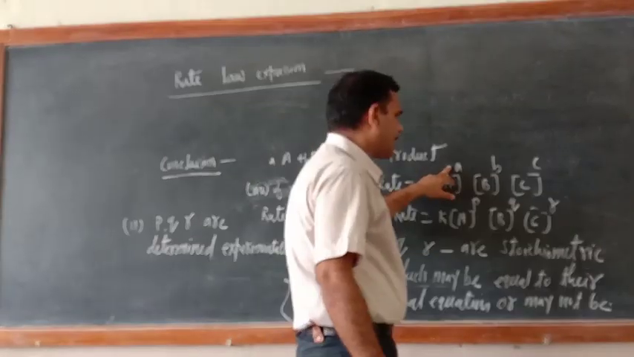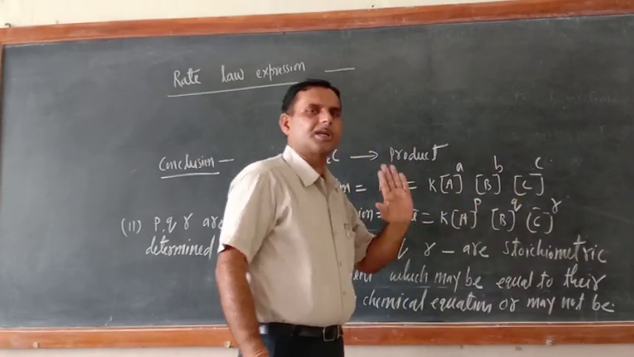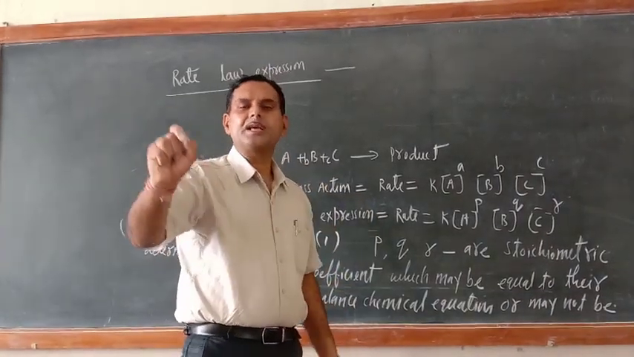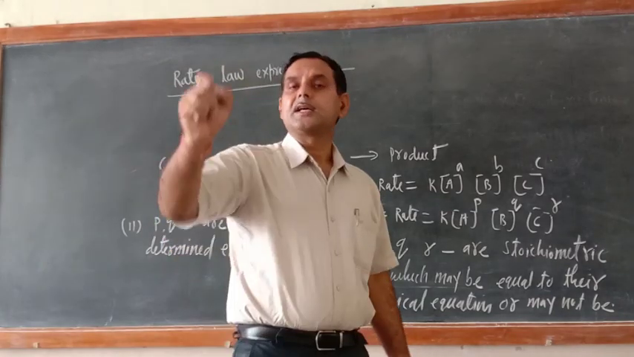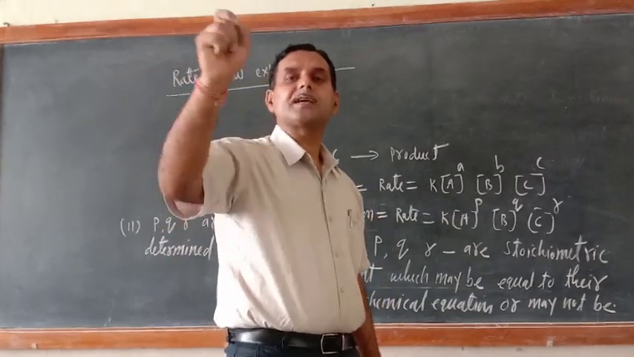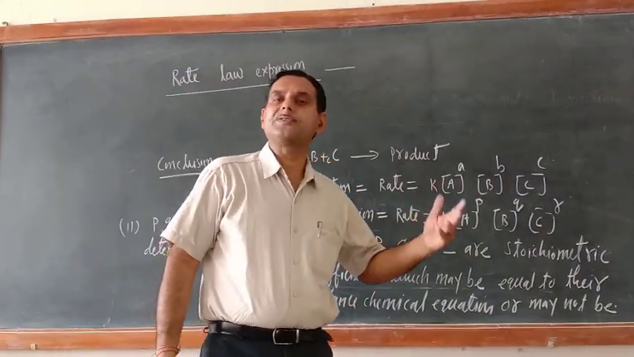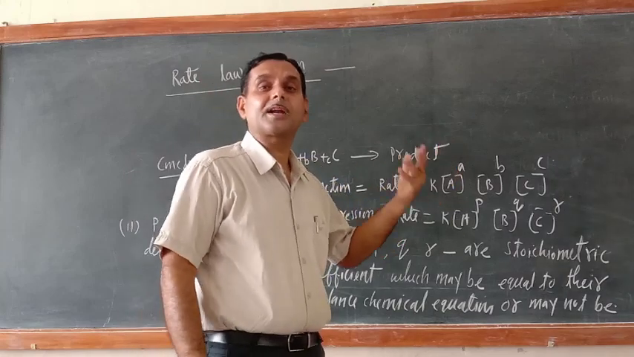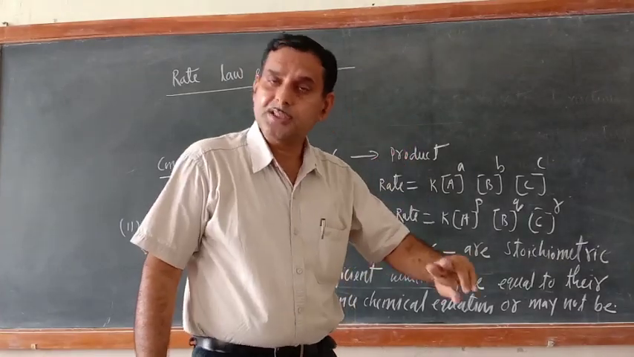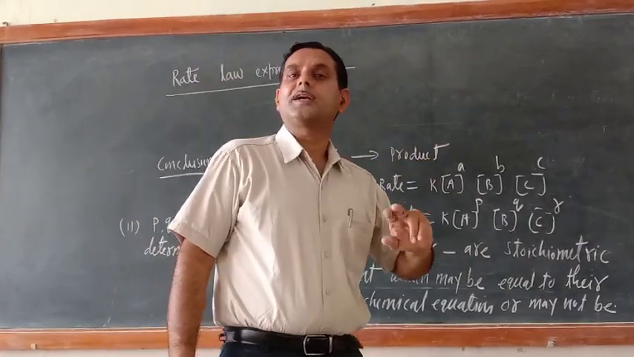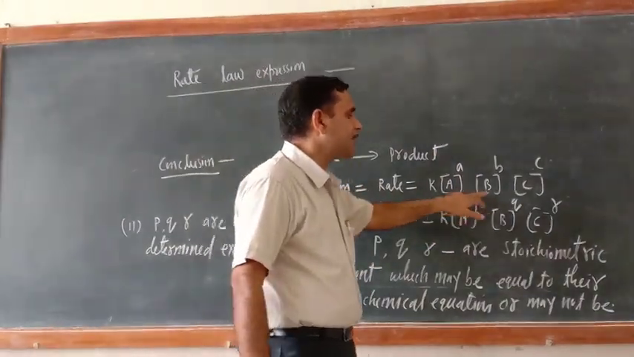Why have I not written a, b and c? Why did I write p, q, r here? Just try to understand. a, b and c are the stoichiometric coefficients equal to those in the balanced chemical equation, which are written in the balanced chemical equation. But in the rate law expression, these may or may not be equal. Then what is there? I wrote p, q, r.